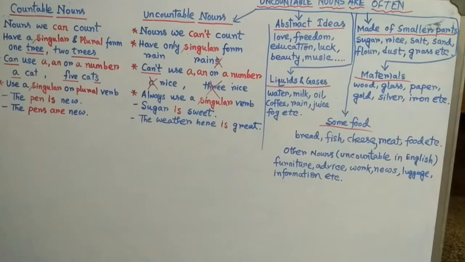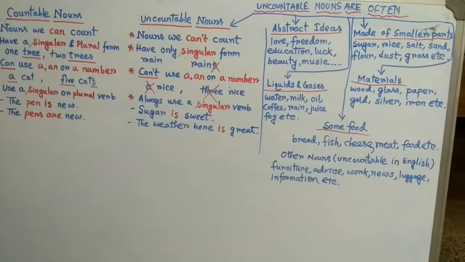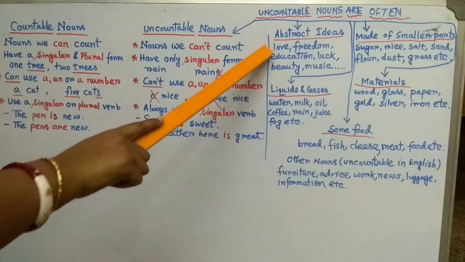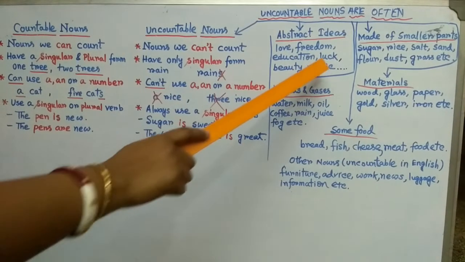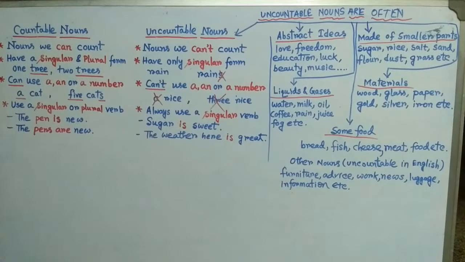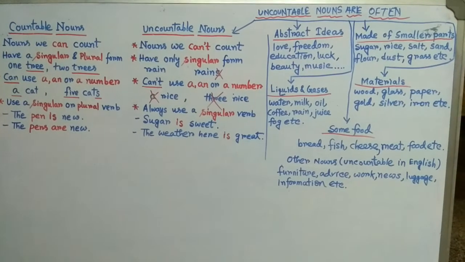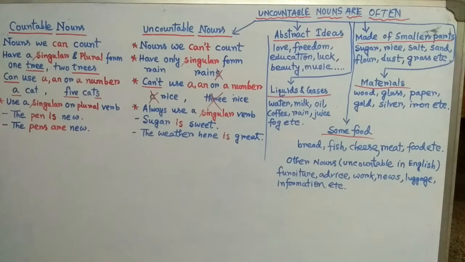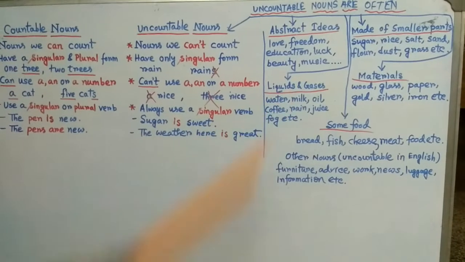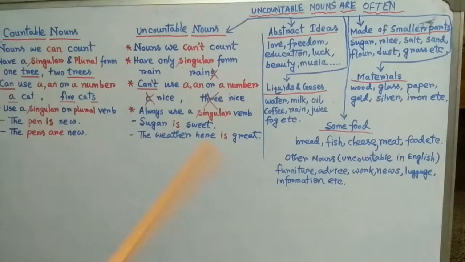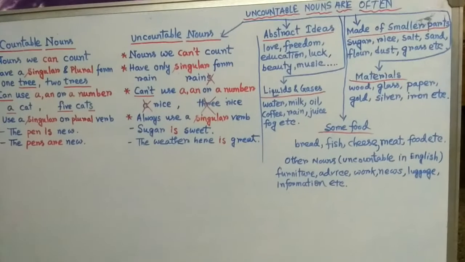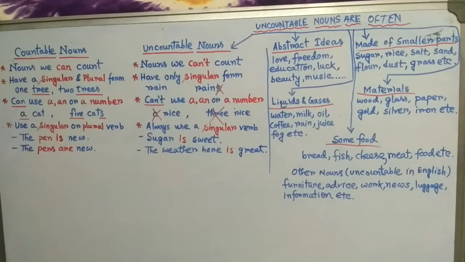Some examples of these types of nouns are love, freedom, law, beauty, music, etc. These are all uncountable nouns. The next one, liquids and gases. Liquids or gases are generally uncountable nouns.